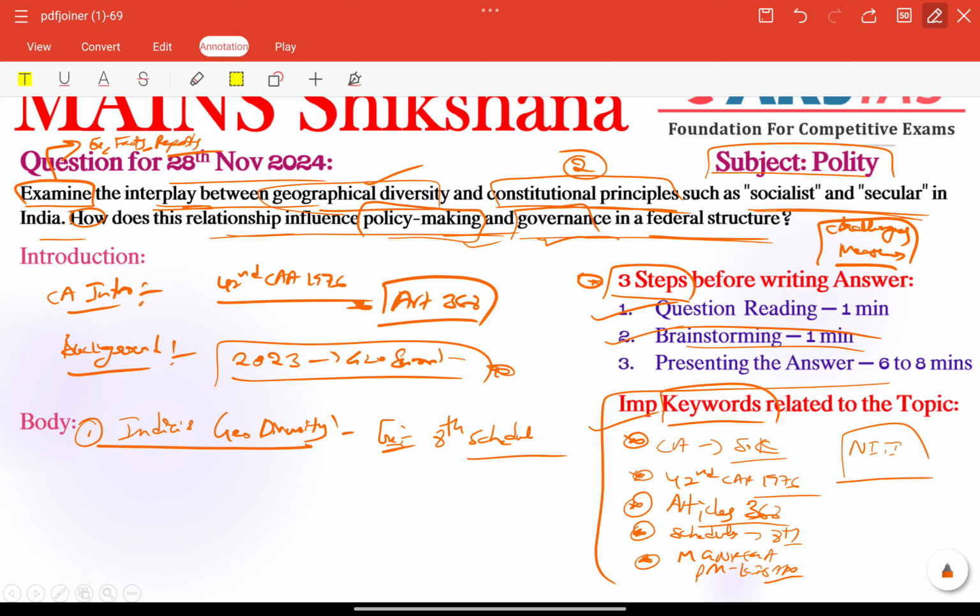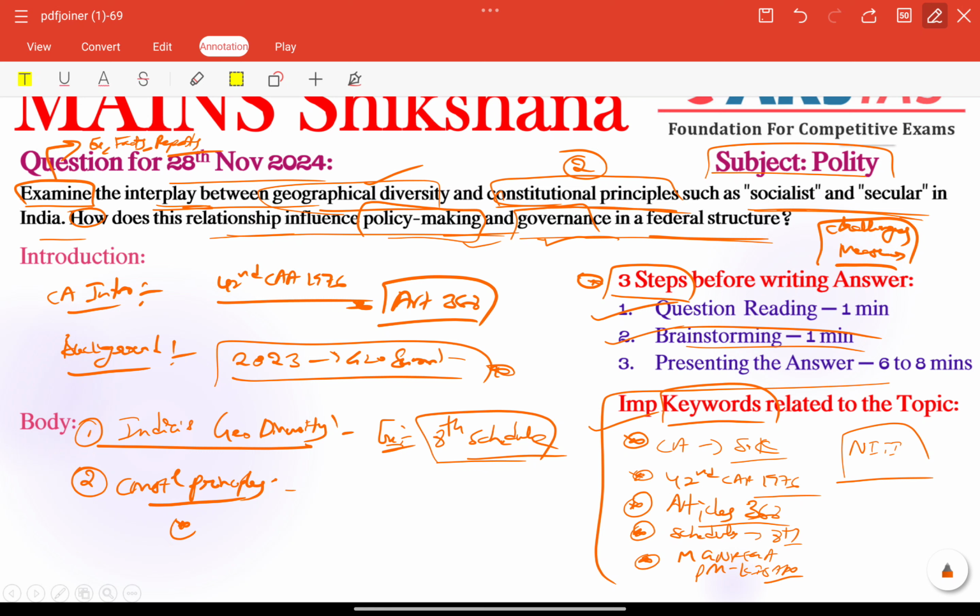Especially the 8th Schedule is a very important example that needs to be given, because it recognizes 22 official languages, showcasing linguistic diversity here. The second important thing is that we need to address our constitutional principles.